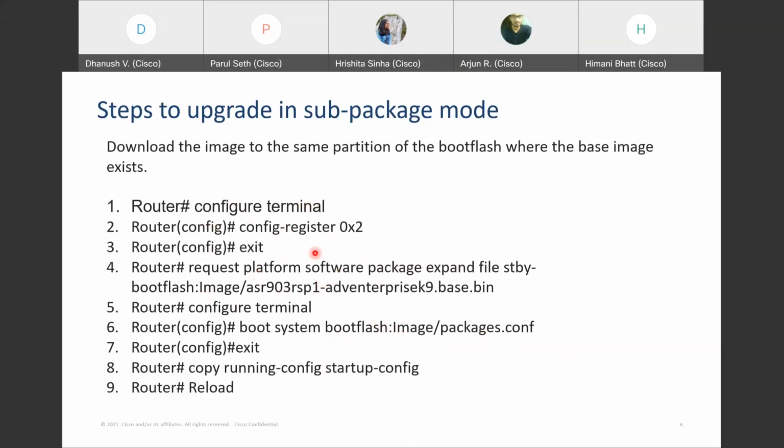The same configuration that we ran in the lab yesterday. First, we set the config register in order to set the register for booting, so that the right file is booted. And then this request platform software package that we ran yesterday is actually mainly needed in case you have a redundant RSP and you need to include the boot flash image file within that standby RSP as well. In case you are running a single RSP, this command is actually not needed. That's what the documentation is saying.